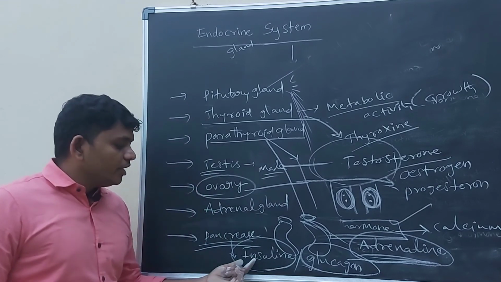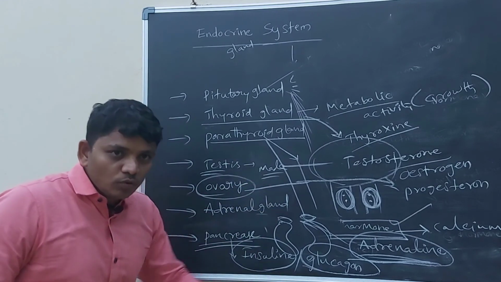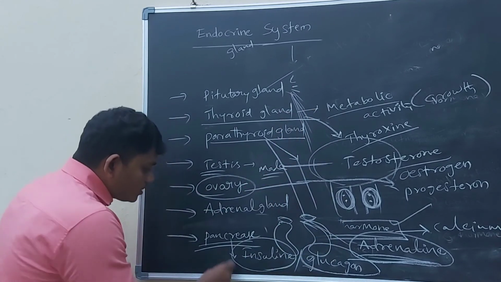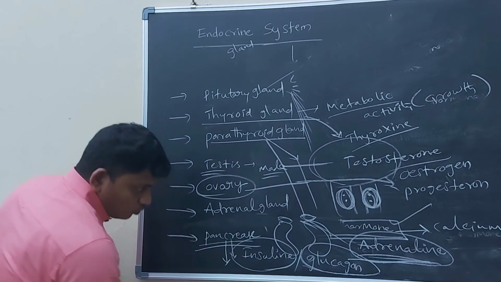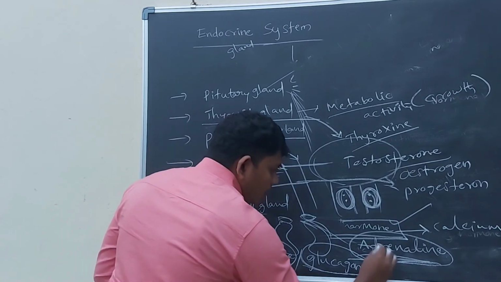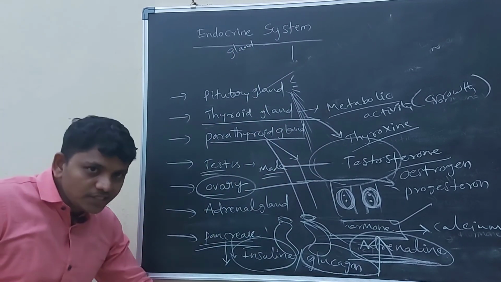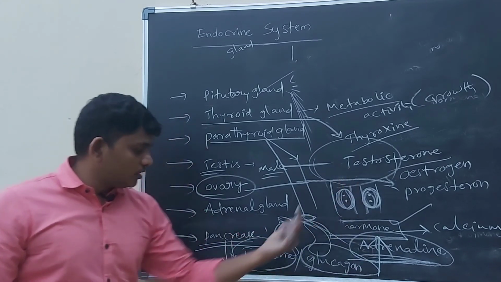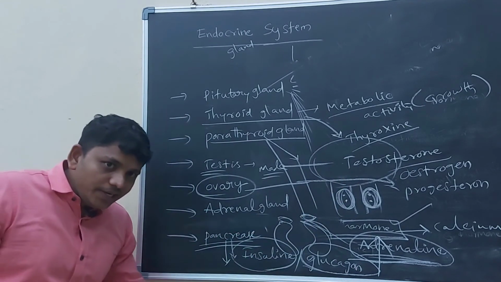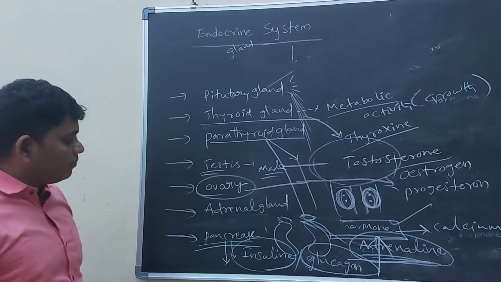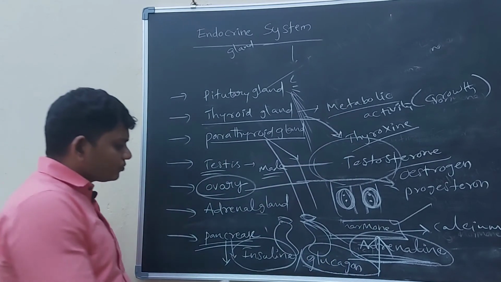So insulin is decreasing, glucagon is increasing. In this way the pancreas is working.